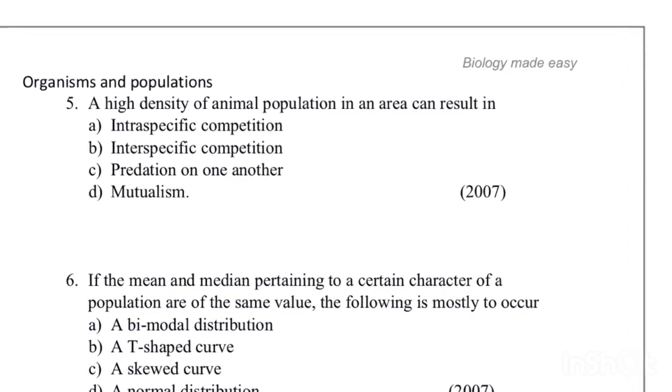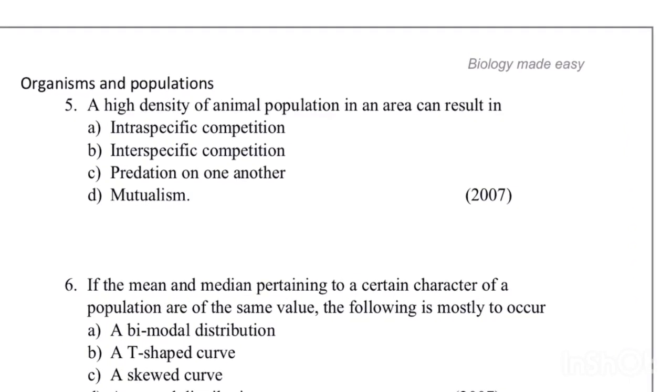And next one is organisms and population. Fifth one. High density of animal population in an area can result in what? Interspecific competition, or predation, or mutualism, or intraspecific competition. Here the answer is intraspecific competition.